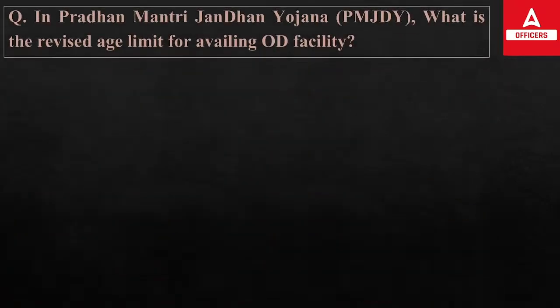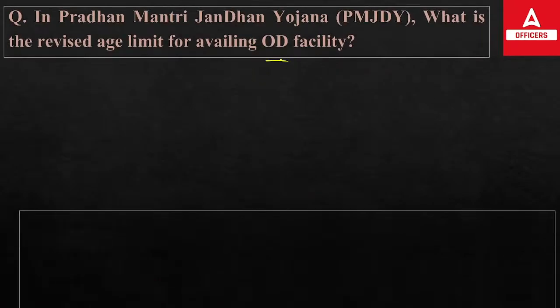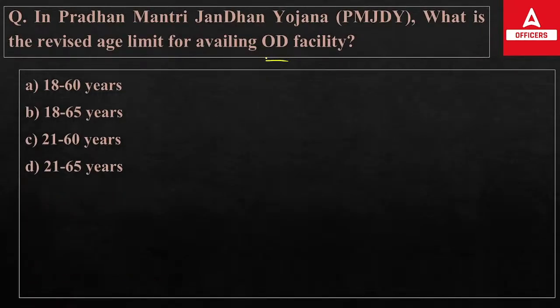Okay, now the overdraft facility question has been repeated. We have seen the overdraft facility amount; now we have to check the age limit. In the Pradhan Mantri Jan Dhan Yojana, what is the revised age limit for availing the overdraft facility? We know the overdraft used to be 5,000, and it is increased to 10,000 now. This is the right amount. But what is the age limit? What is the revised age limit to avail this overdraft facility from the bank under this scheme?